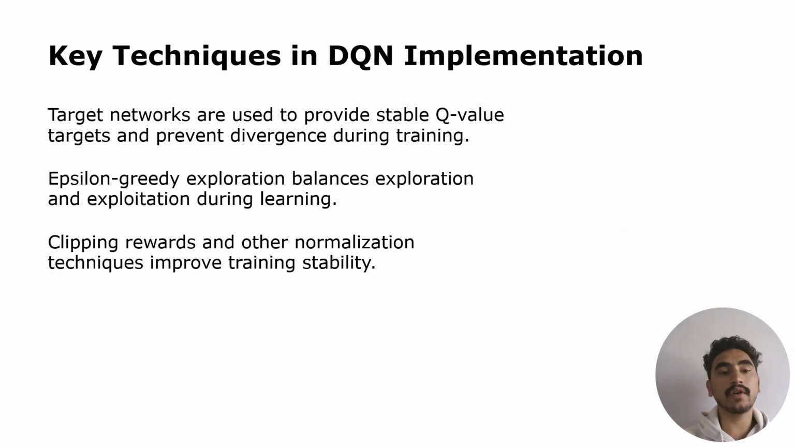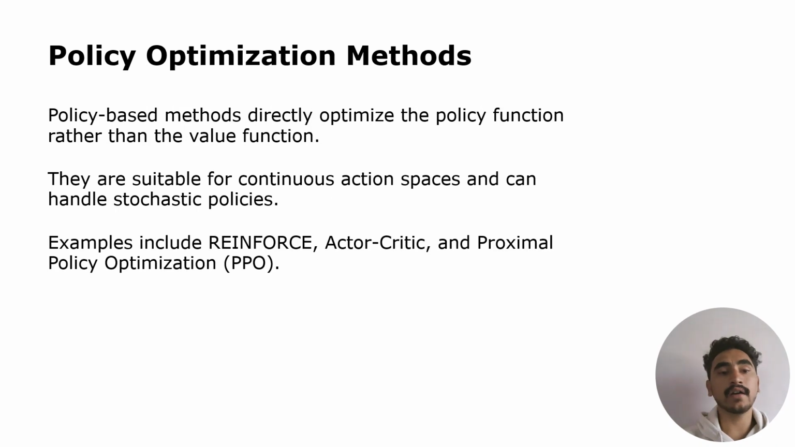And we can move to key techniques in DQN implementation. Target networks are used to provide stable Q value targets and prevent divergence during training. Epsilon greedy exploration balances exploration and exploitation during learning. Clipping rewards and other normalization techniques improve training stability. And we can move to policy optimization methods.